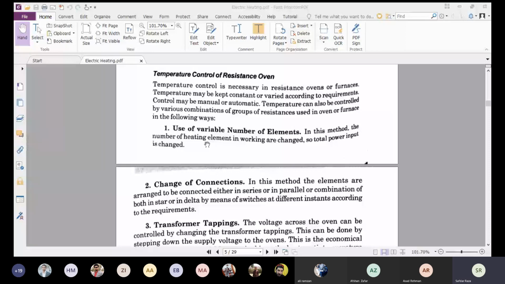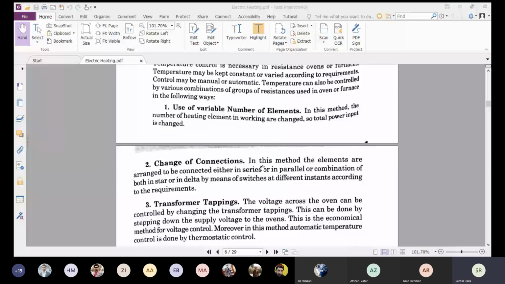The next one is the change of connections. In this method, the elements are arranged to be connected either in series or in parallel or a combination of both, in star or in delta, by means of switches at different instants according to the requirement. So here there are 2 things.